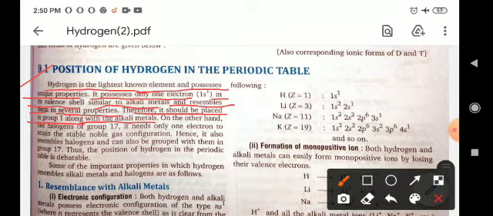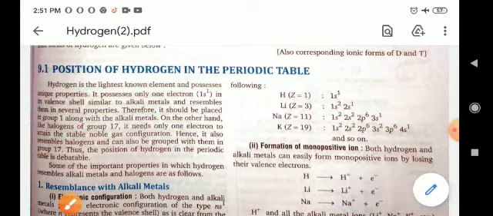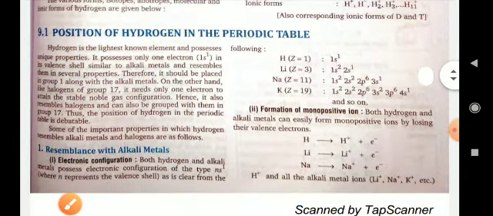Now, on the other hand, like the halogens of group 17, it needs only one electron to attain the stable noble gas configuration. Hence it also resembles halogens and can also be grouped with them in group 17. In group 17, the elements require one electron.